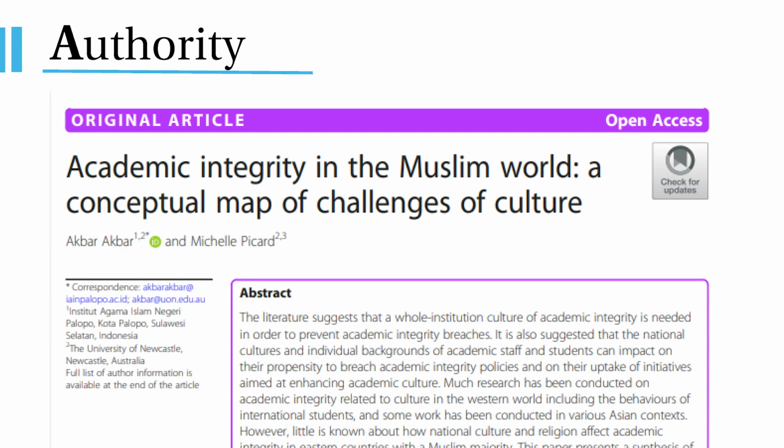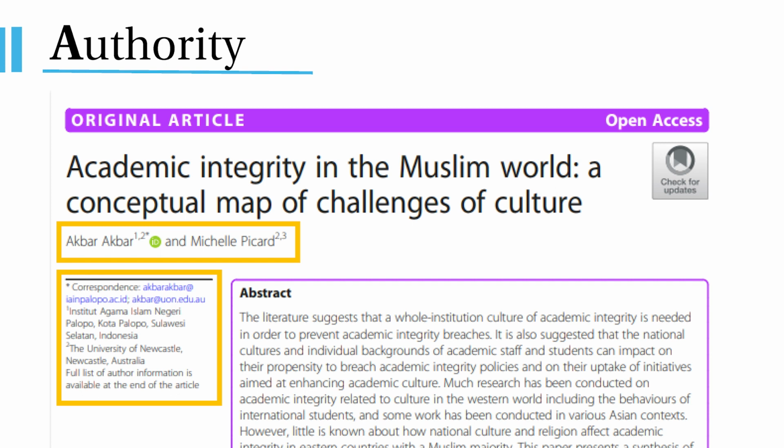Authority is about who the authors are, what their background is, and whether the source is peer-reviewed. We can see the authors' contact details below their names and that they are both affiliated with different universities. Further, if I search for these authors, I can see that they both write extensively in the field.